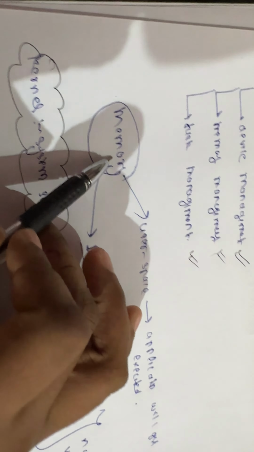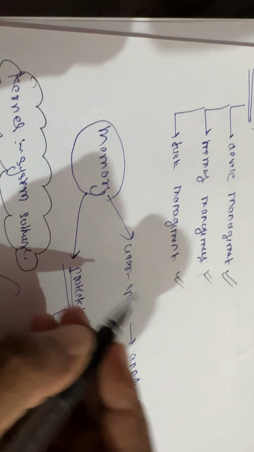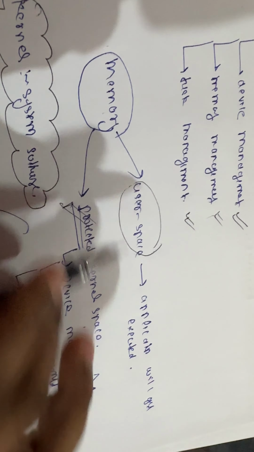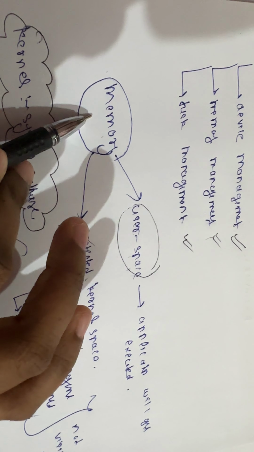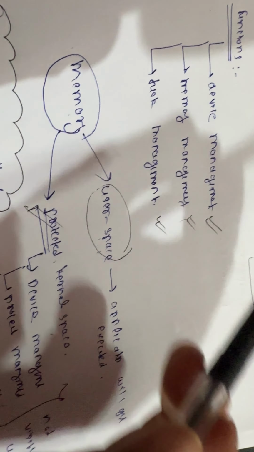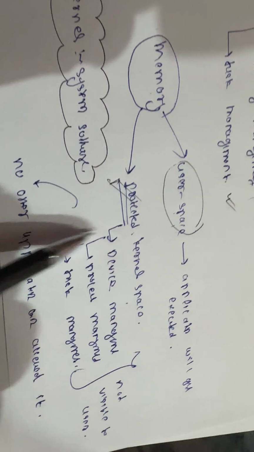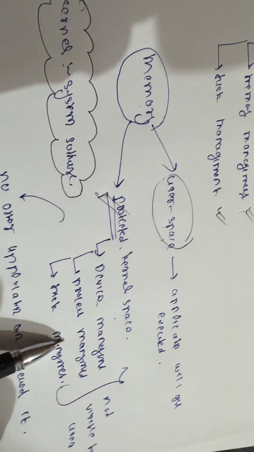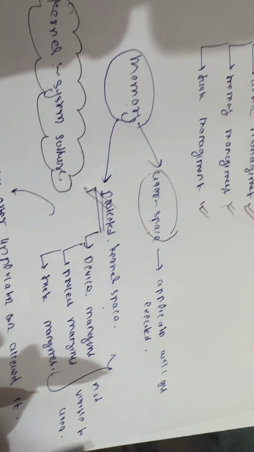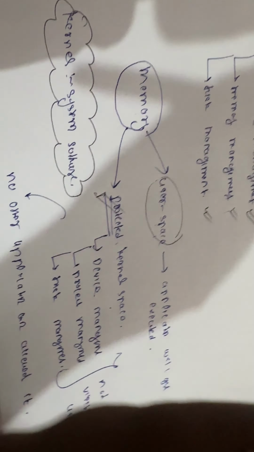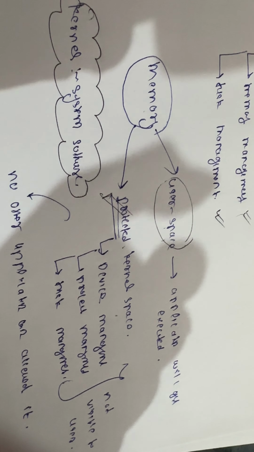So basically in memory, we can say the memory has two parts, the user part and the protected kernel part. This is important here. User space is nothing but where the applications will be executed in the memory, but the protected kernel part is not visible to the user, where these functions like device management, memory management, task management are basically being done, and no other applications are allowed in it. Only those functions which are done by the kernel will be placed here, and it will not be visible to the user, right? And no other applications other than the kernel services can be allowed here.